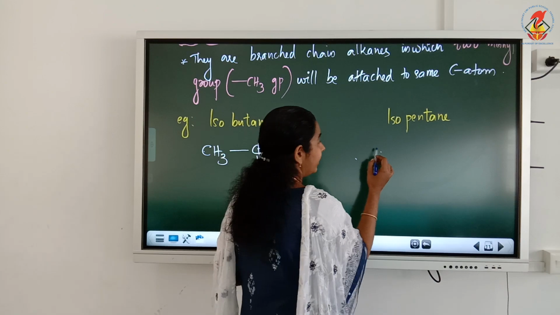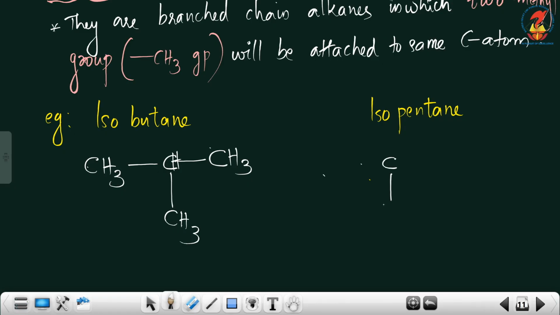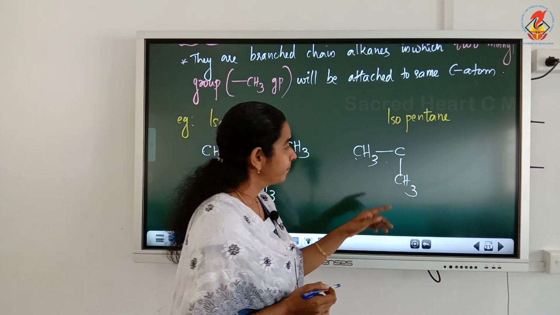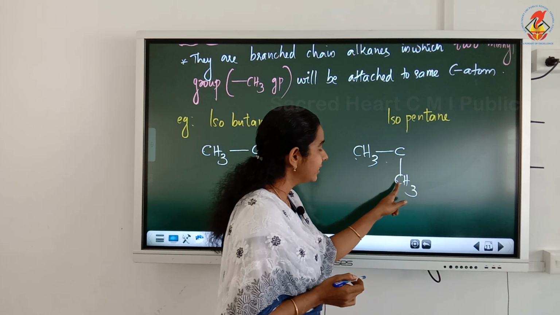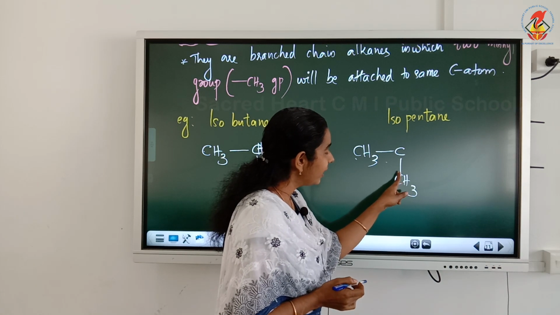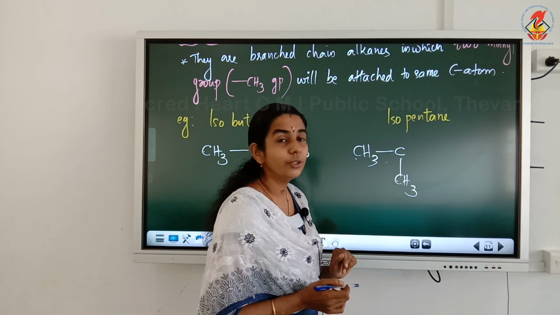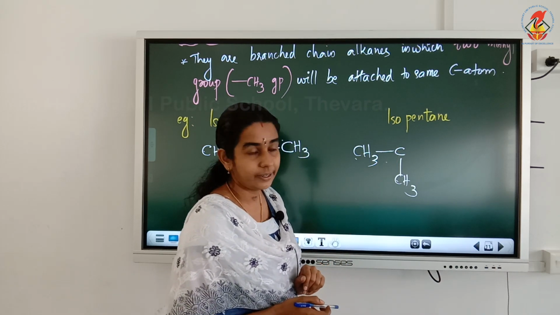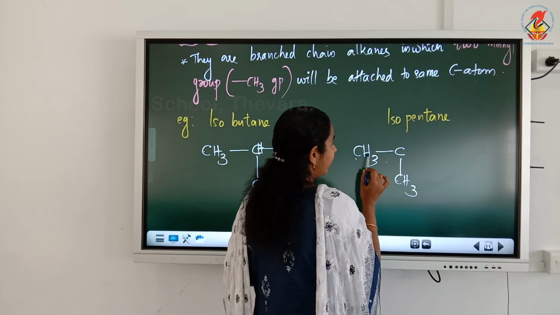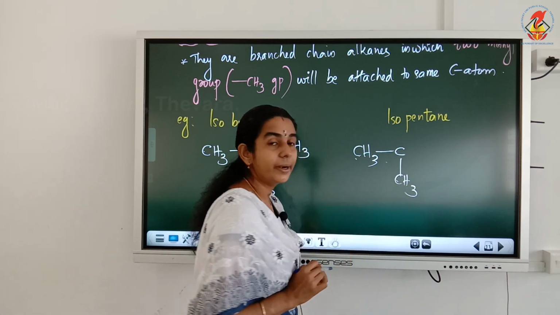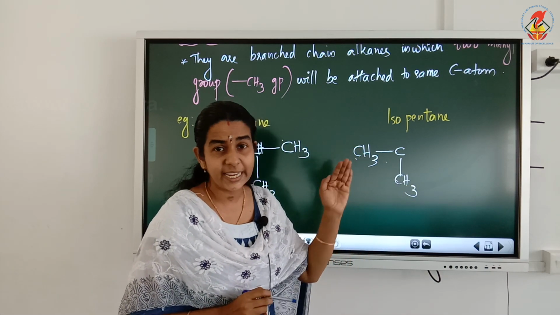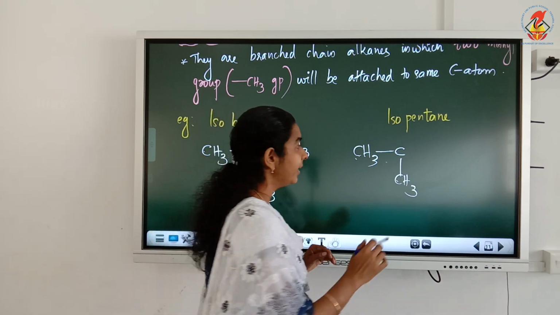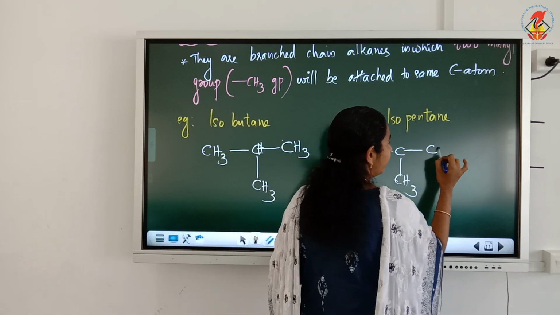So how we can write it as, to the same carbon we have to attach 2 methyl groups. What is a methyl group? It is a CH3 group, CH3 with a free valency, and that free valency is connected to this carbon. So here also the free valency is connected to another carbon. Now in total we have 1, 2, 3 carbon atoms, but it is isopentane. So 2 more carbon atoms are required that we can connect only here.